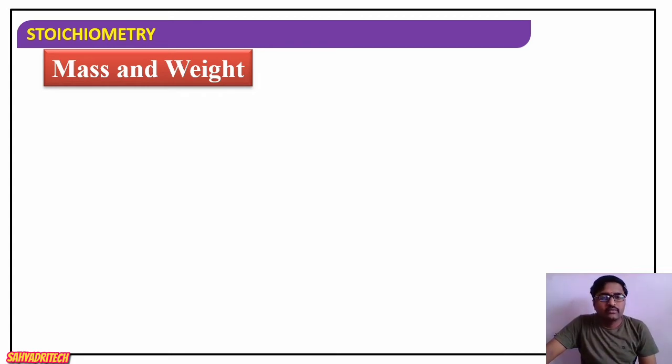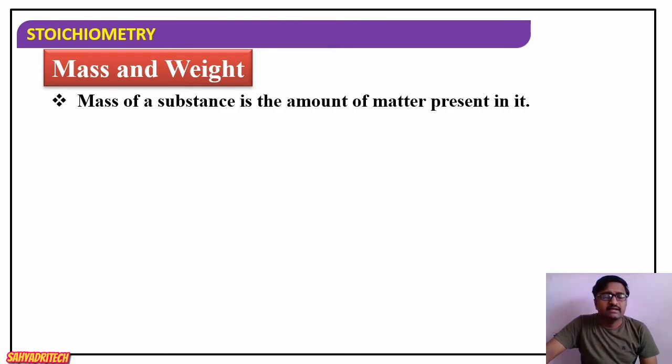Whenever we look at these two words, mass and weight, they look the same, both look common. Commonly, in the place of mass we say weight, and in the place of weight we call it mass. But actually they are different from one another. There is a difference between mass and weight. We try to understand the actual meaning of mass and weight in this session.